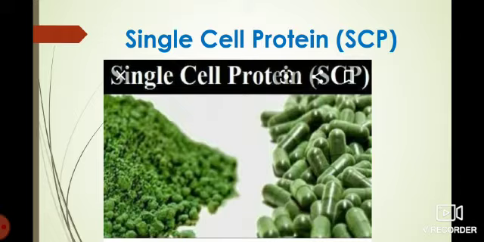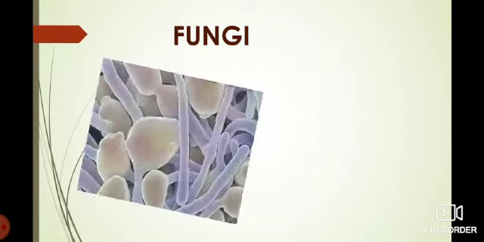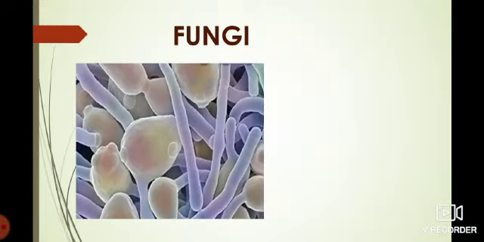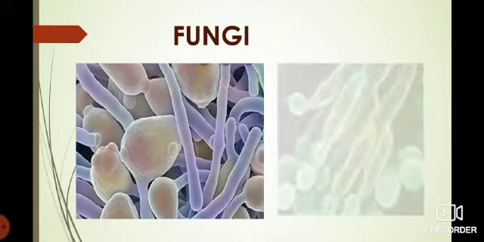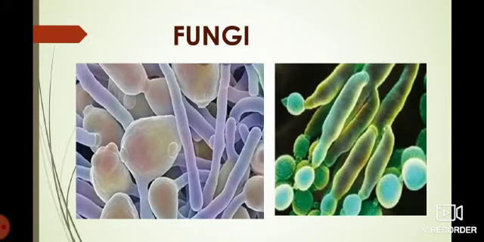So these are the economic importance of algae. And next we will discuss about fungi. Fungi also belong to Thallophyta, and their body is not differentiated into roots, stems and leaves. The plant body of fungi consists of filament-like structures known as hyphae, and several hyphae are arranged to form a network known as mycelium.